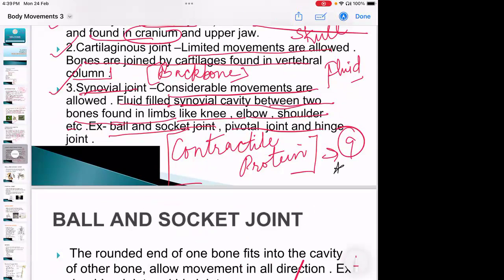Okay. So last time I told you a very good thing, which is contractile protein. Since in our bones, what do we have? We have the contractile protein. Because of that only, the movement is possible. If this contractile protein is not present in our bones, then movement will not be possible.